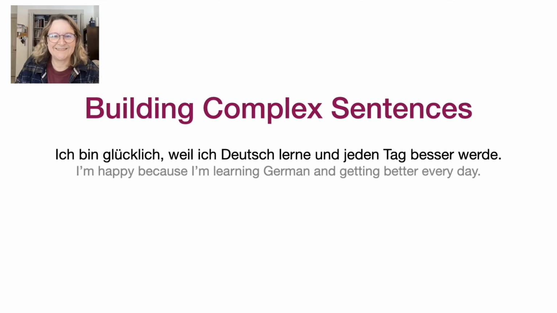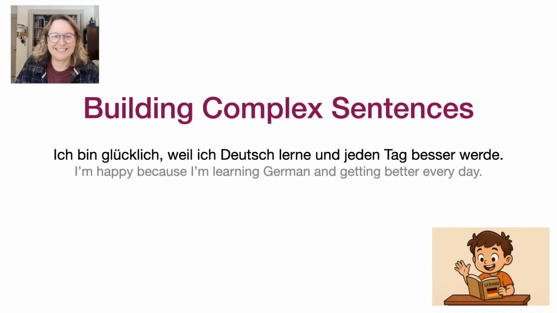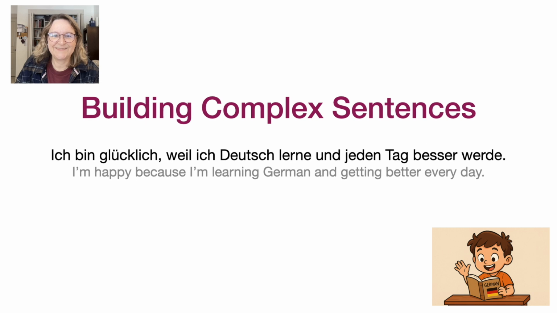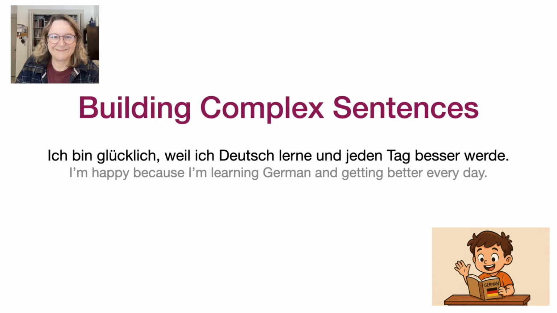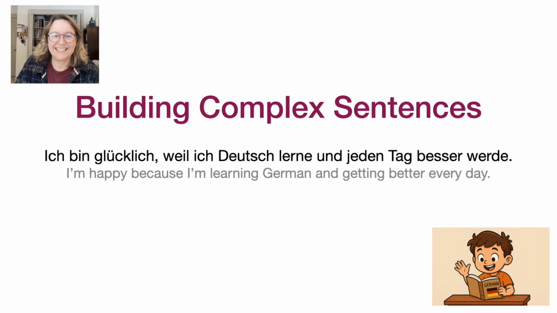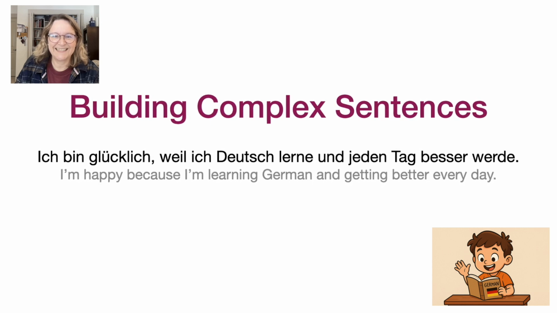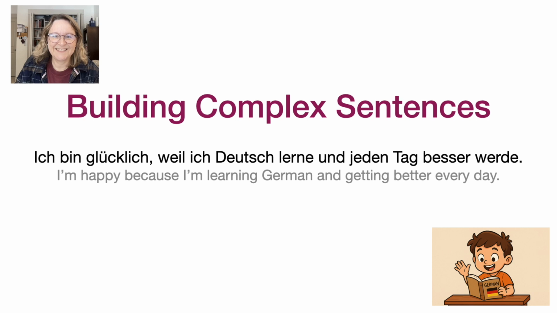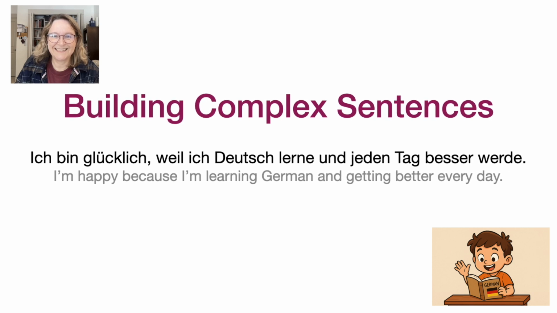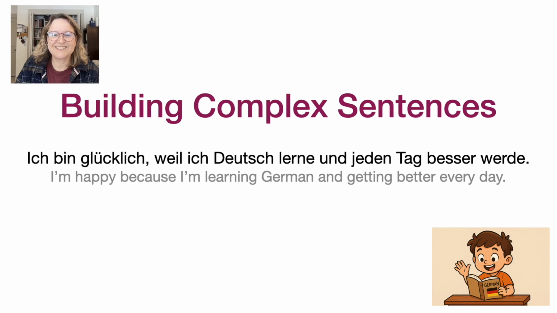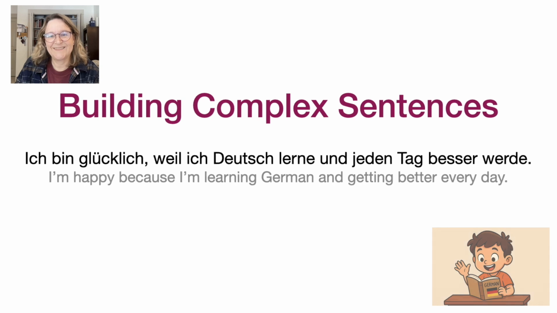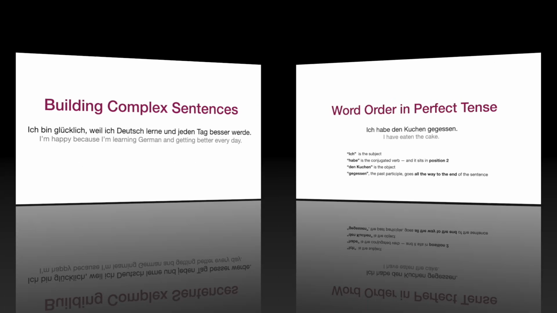So the verb erschrak is technically in second position overall, but it's the first word in the main clause. This is typical German word order after a Vorfeld, prefield, filled by something other than the subject. In this case, a subordinate clause. Once you understand verb placement, you can start building longer and more beautiful sentences in German. Try this. Ich bin glücklich, weil ich Deutsch lerne und jeden Tag besser werde. I'm happy because I'm learning German and getting better every day. You just used two subordinate clauses with verb final placement.